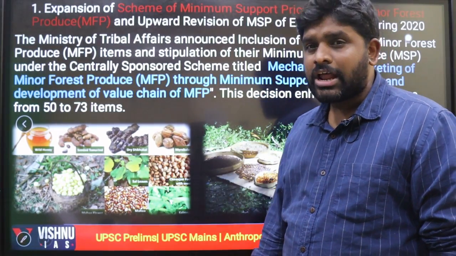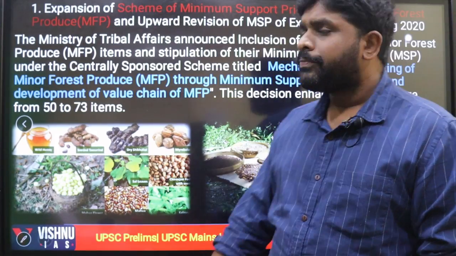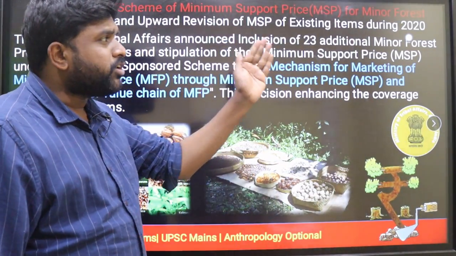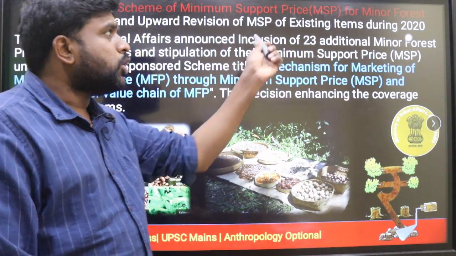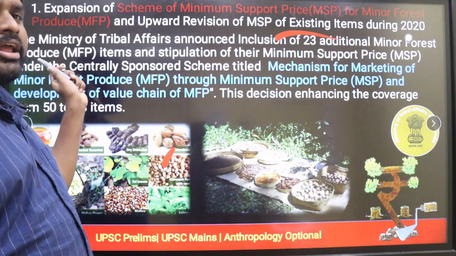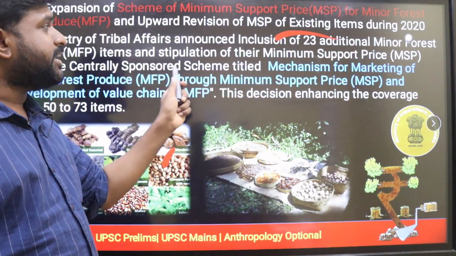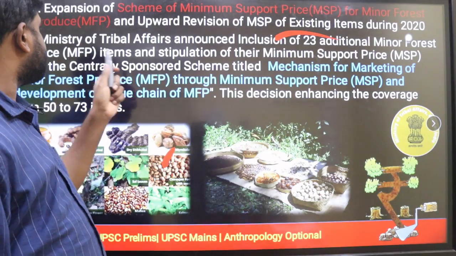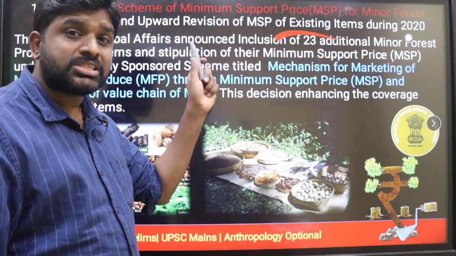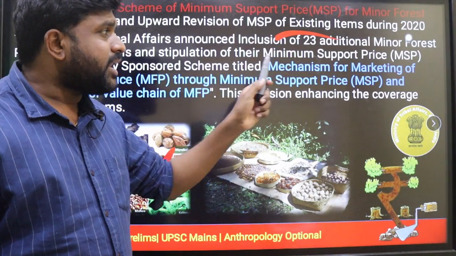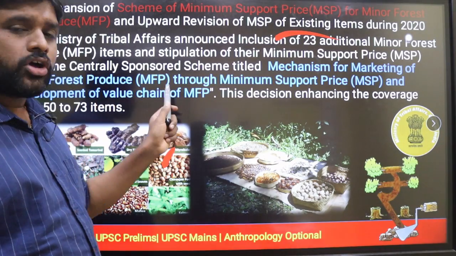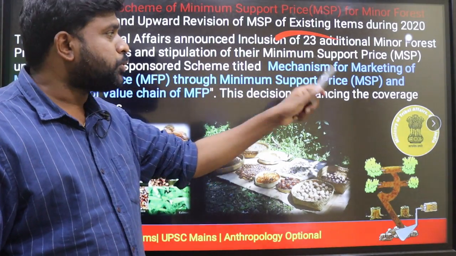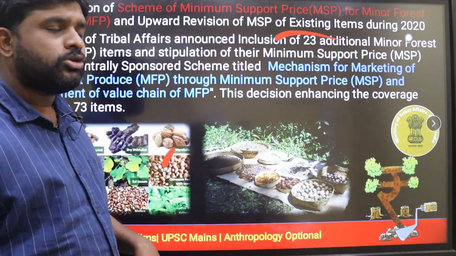The Ministry of Tribal Affairs announced the inclusion of 23 additional minor forest produce items under the centrally sponsored scheme titled Mechanism for Marketing of Minor Forest Produce through Minimum Support Price and Development of Value Chain.